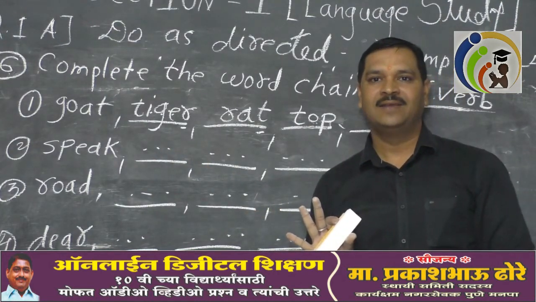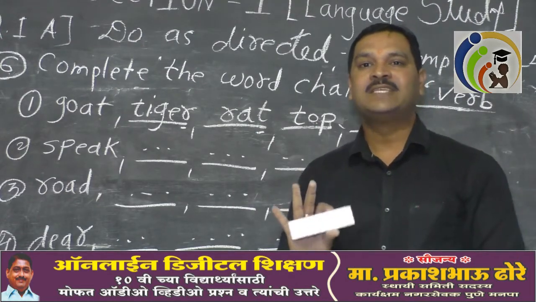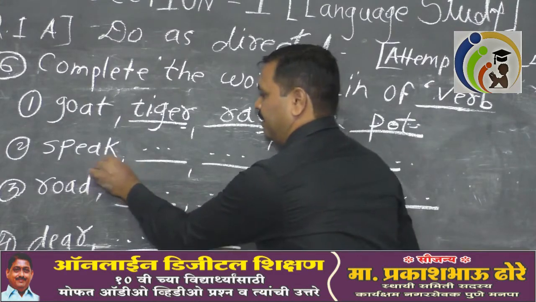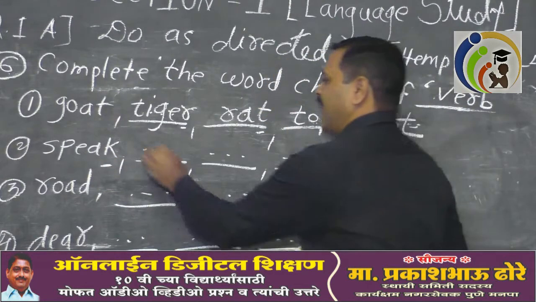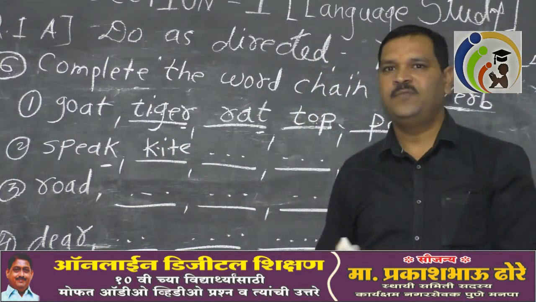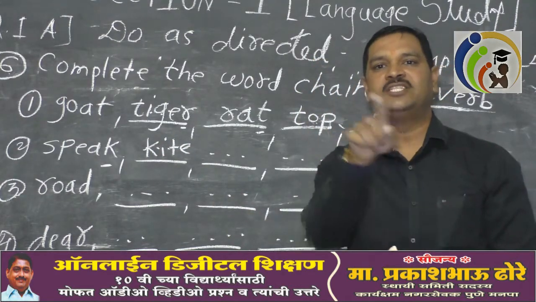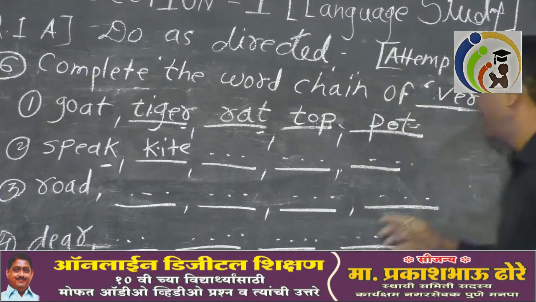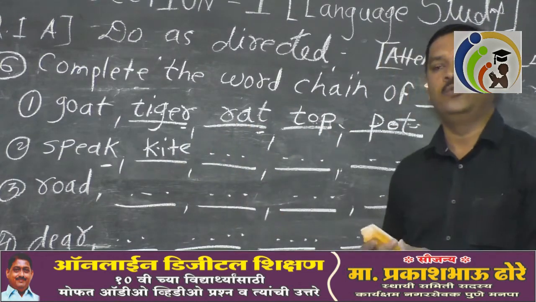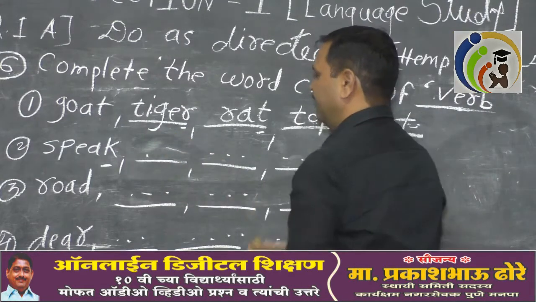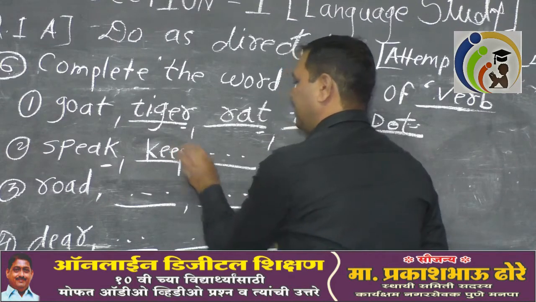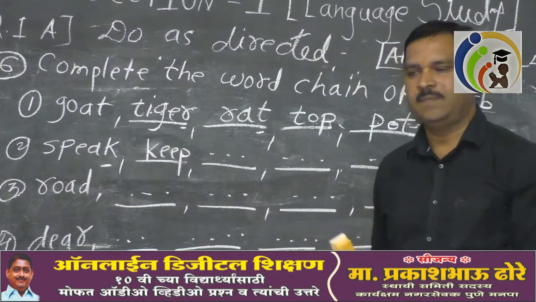Is that clear? So always keep in mind the last letter is K, and can I write kite? Because I know kite. If you are going to write kite, you will get 0 marks, because what they have asked is verb. It means all the four verbs we are going to write. So K, keep. K-double-E-P, keep. Correct. Keep. It is a verb.